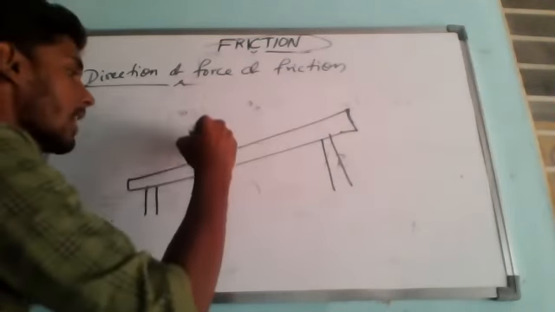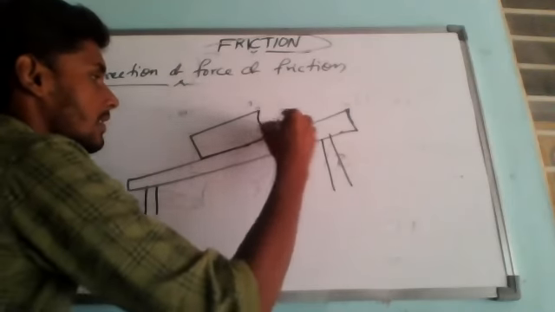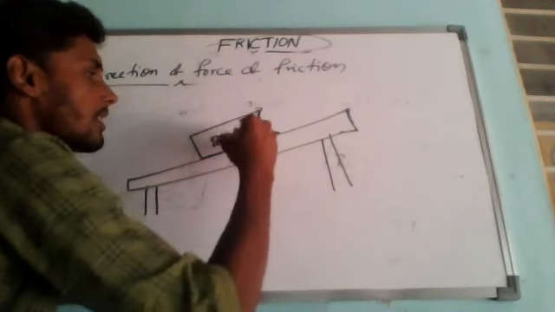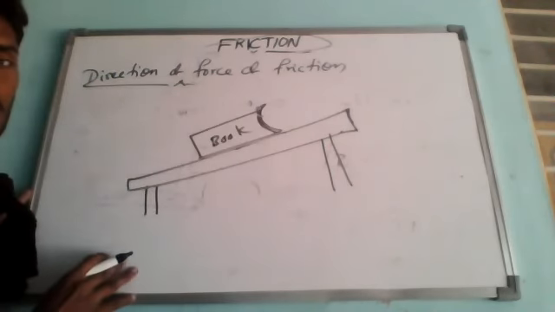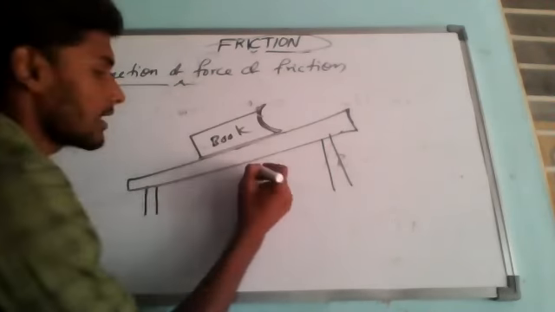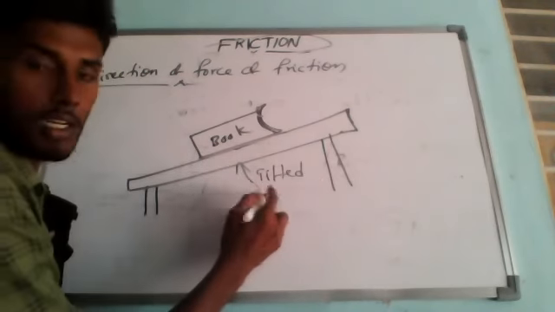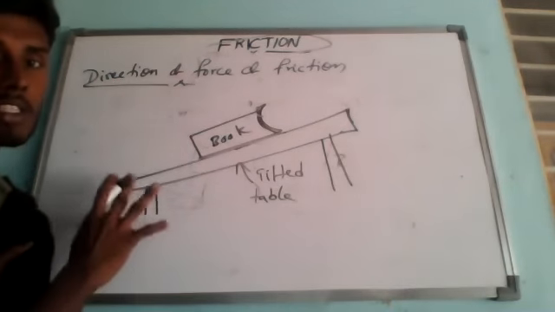Now what is going to happen? I have kept some book here. The table initially is horizontal. Now I have tilted the table, understanding? So in this case, what is going to happen?